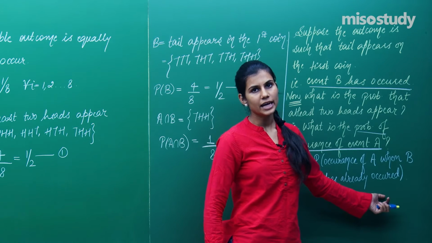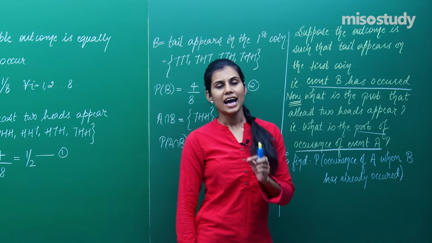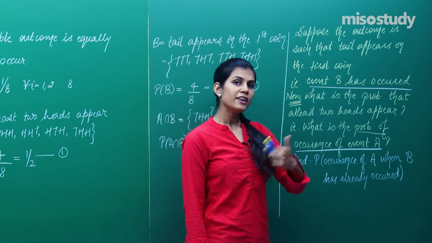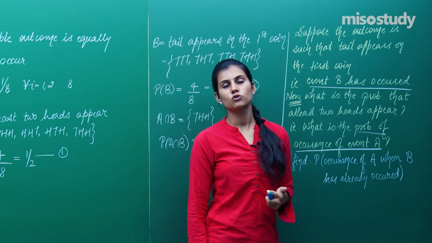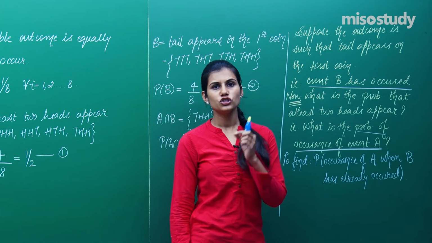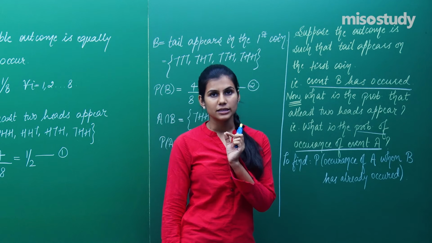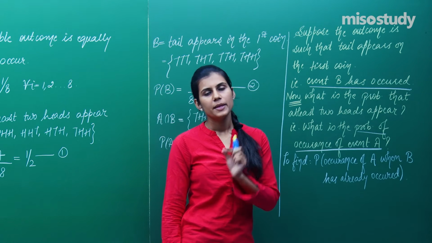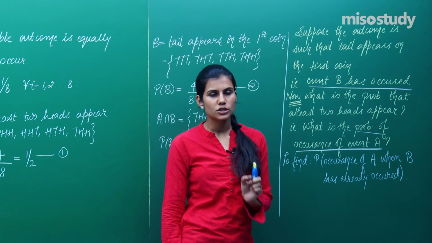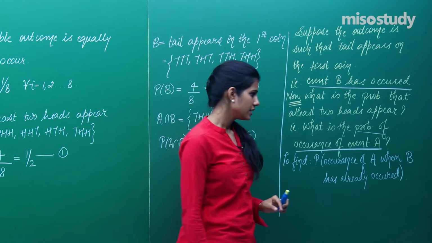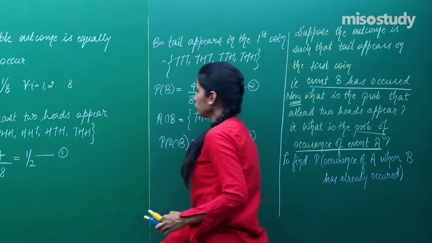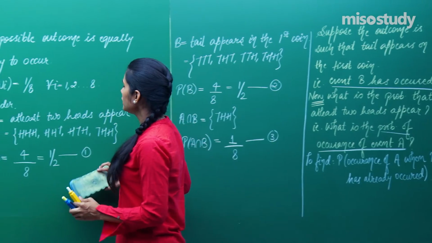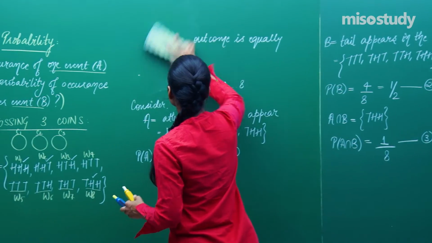When you are sure that the outcome that is obtained is having tail in the first coin, then what is the probability that there will be at least 2 heads in the outcome? If you are sure that tail is appearing in the outcome as in the first coin, then what is the probability or what are the chances of occurrence of at least 2 heads? Here what do you think you will do? What do you think should be the scenario?